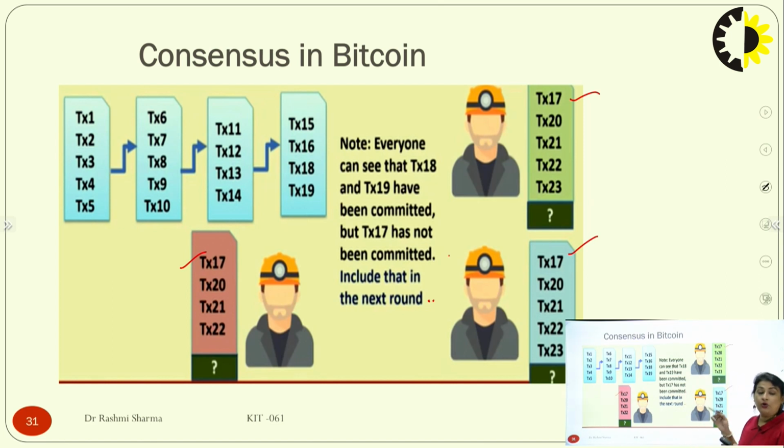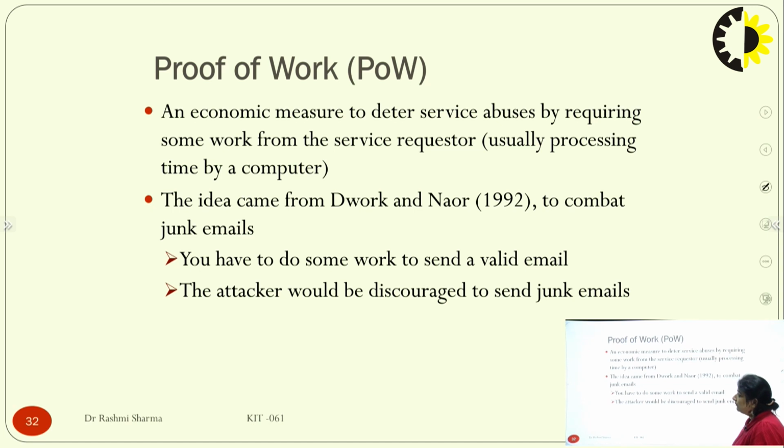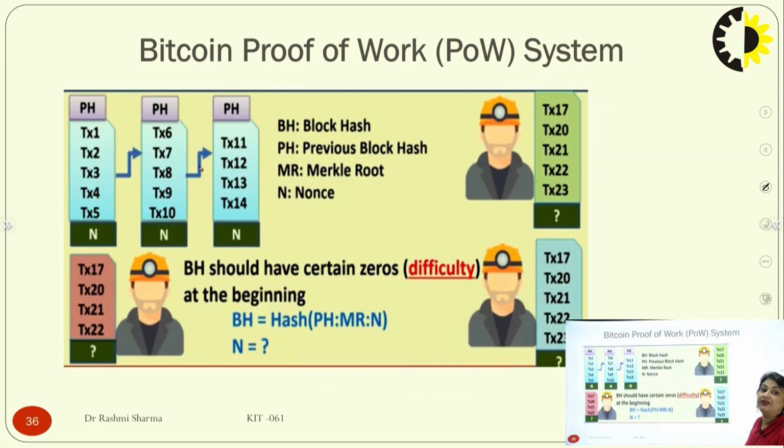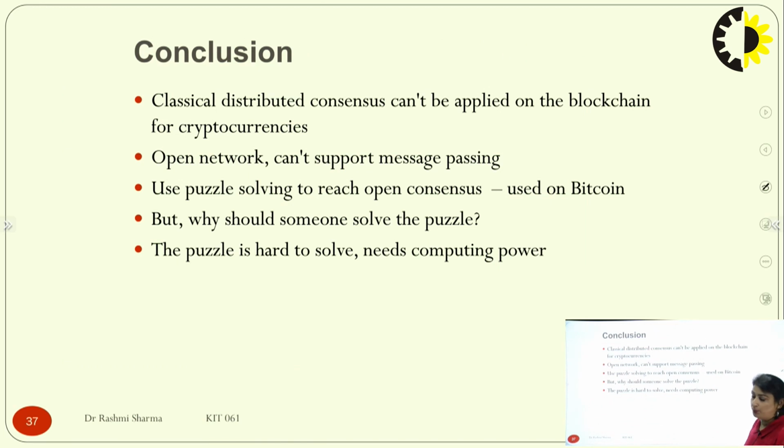Now again they are finding out the mining of this particular block. So here we use a proof of work, which was given in DECOR in 1992, that tells that we are proving ourselves that we have done something, and I am proving it by showing 8 zeros in hexadecimal values. That is the work which I am showing. So the consensus used by Bitcoin is called proof of work.